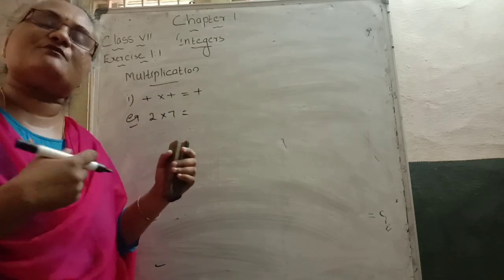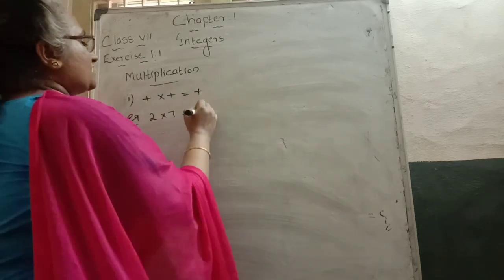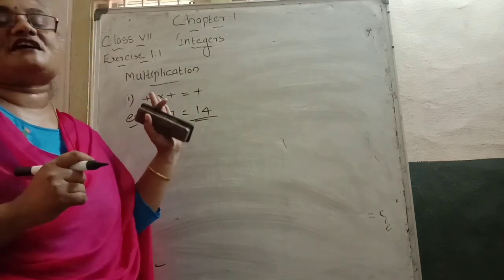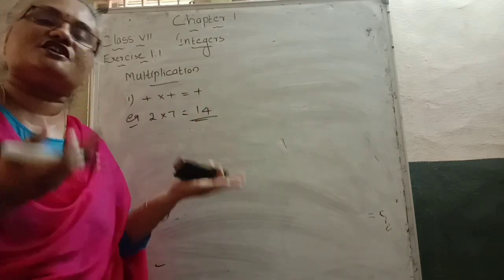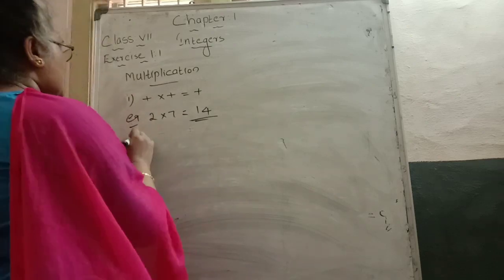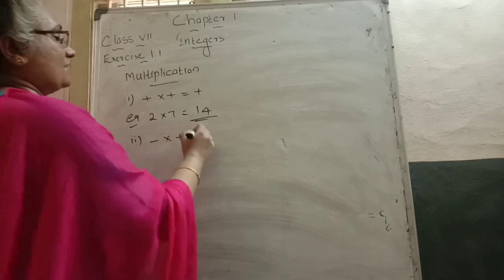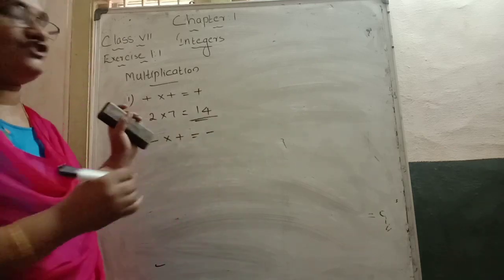First we multiply the numbers. 2 sevens are how much? 14 is coming there. 14 is also a positive number. The second rule says that one negative number and one positive number, the answer changes to a negative answer.